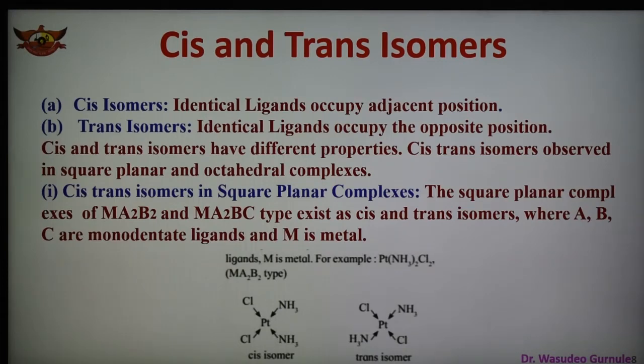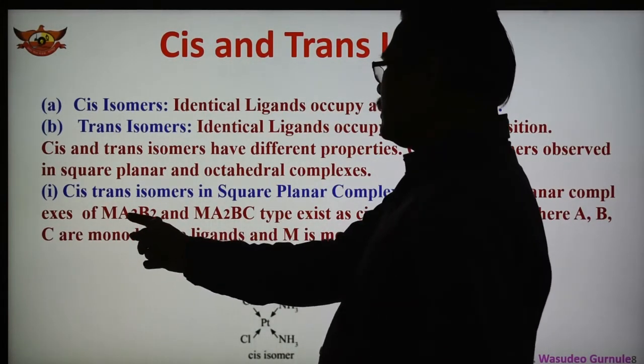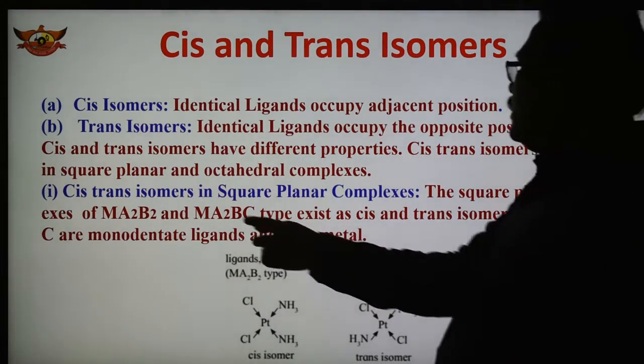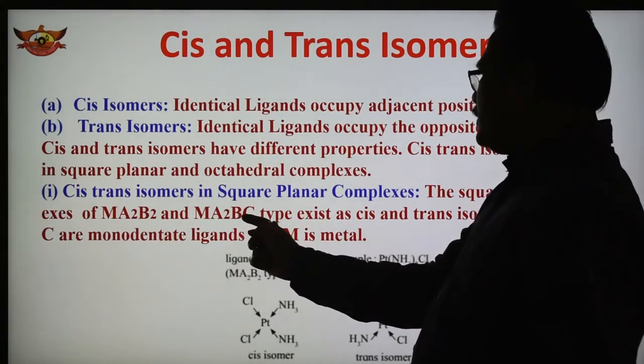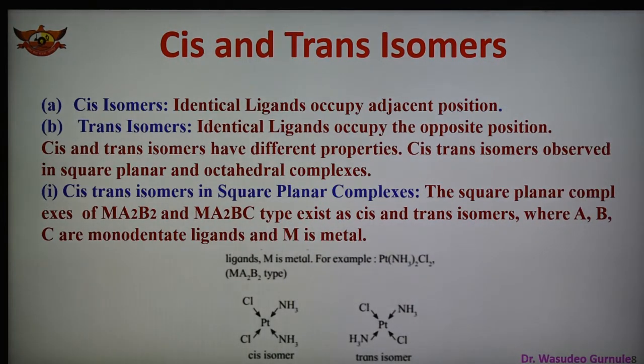So now we are seeing what is cis-trans isomer in square planar complexes. The square planar complex of the type Ma2B2, 4 ligands are there, 2 ligands of A type, 2 ligands of B type, and Ma2BC, so 2 ligands of A type and B and C are different types, exist as cis and trans isomers, where A, B, C are monodentate ligands and M is the metal. So one example is shown here. What is cis isomer and trans isomer?